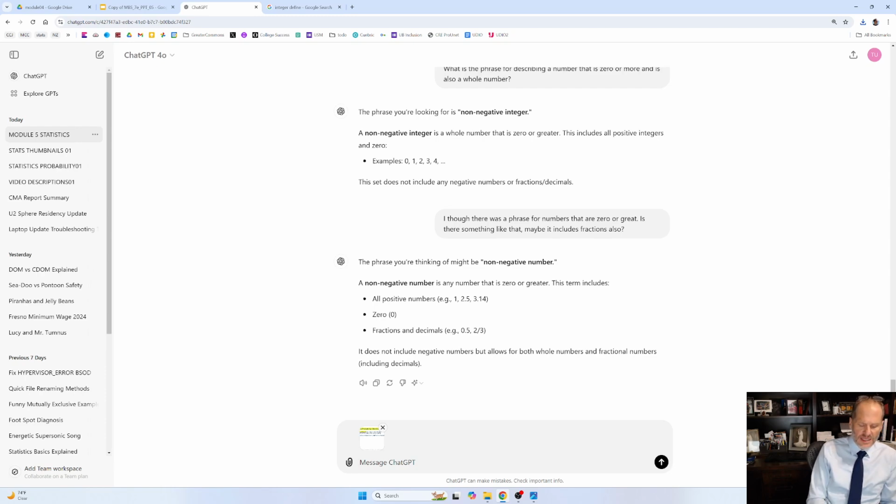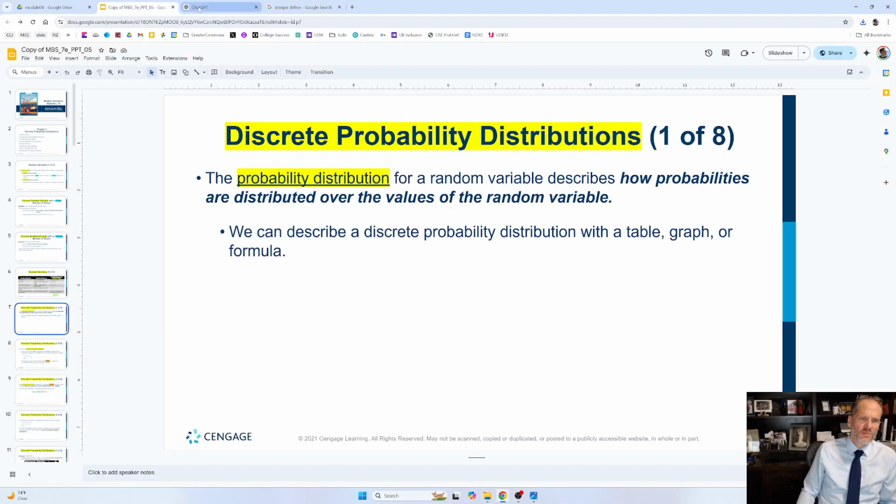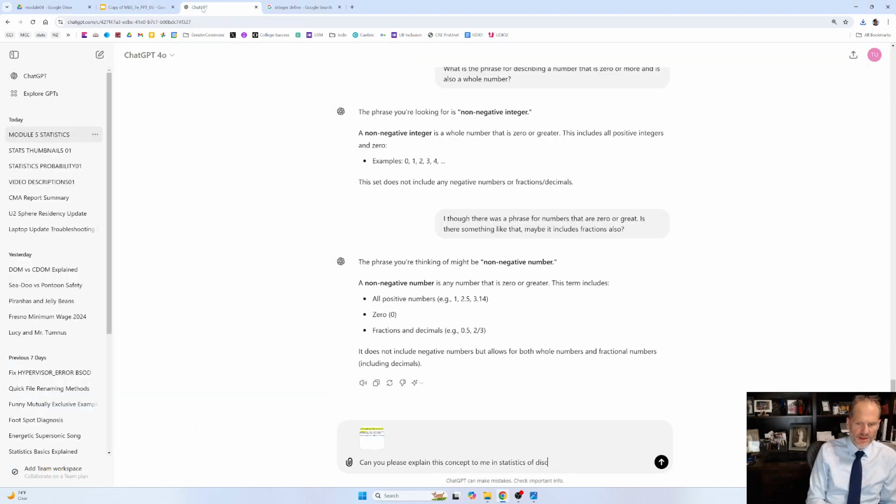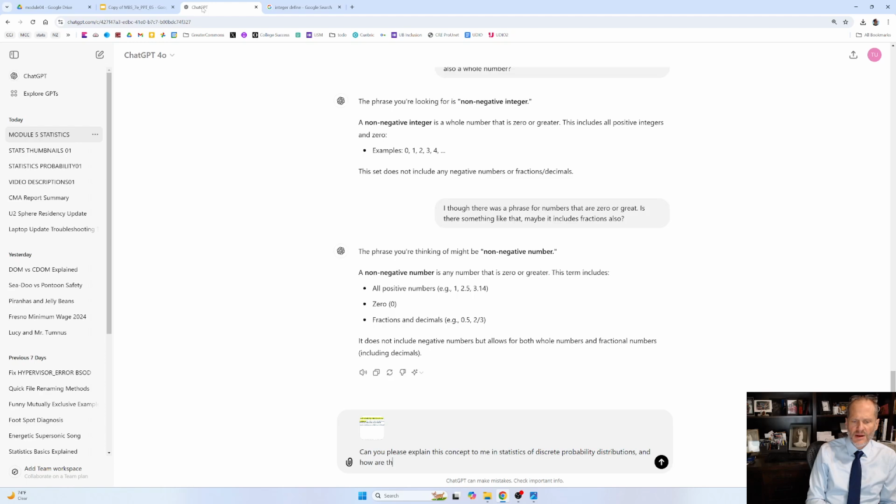So here I'm going to say, can you please explain this concept to me in statistics of, and I'm giving it more than I probably need to give it here, discrete probability distributions, and how are they related to random variables.